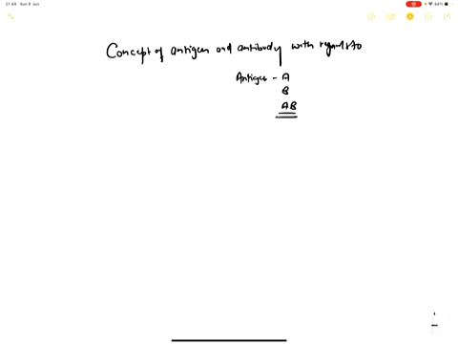Normally what happens, we all know that an antigen is any substance, and against this substance our body will produce antibodies. So these antibodies will attack these foreign substances and will kill or destroy them.